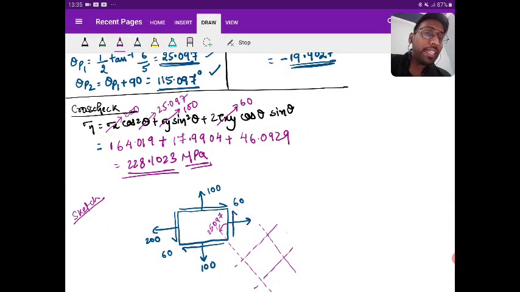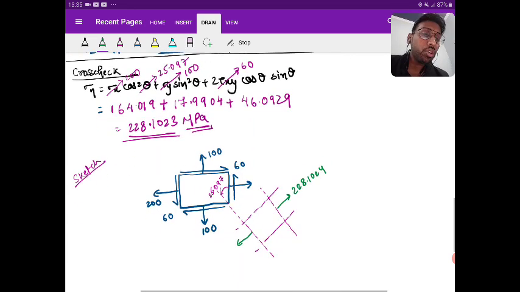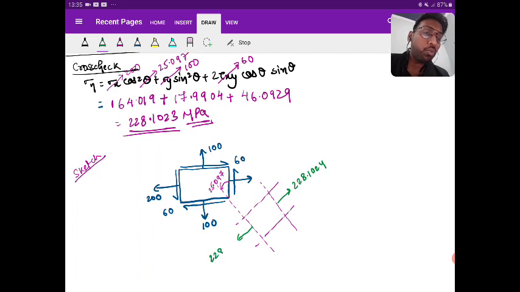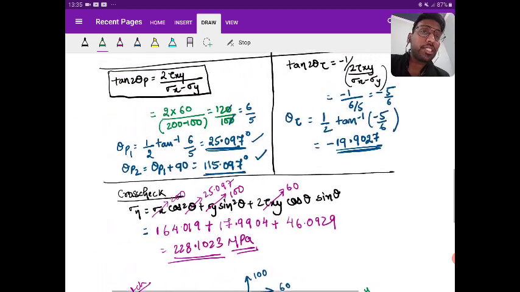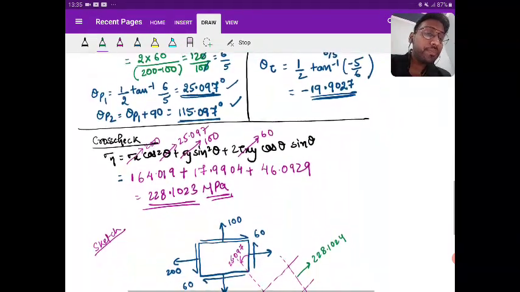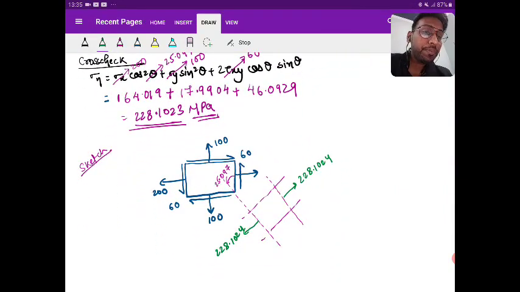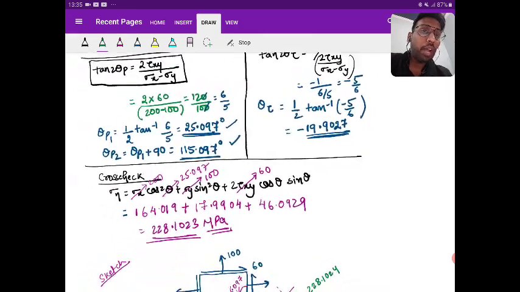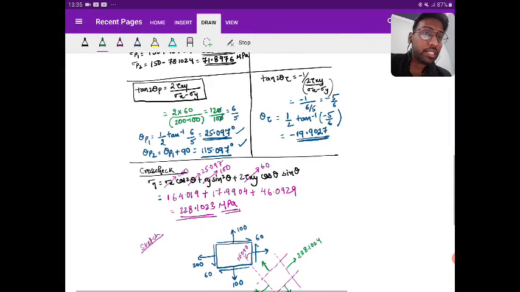At 25.097 you are getting the value 228.1024, and since it is positive, I will show tensile 228.1024. And what is the other principal stress? 71.8976. Again it is a tension, so don't get tensionized.